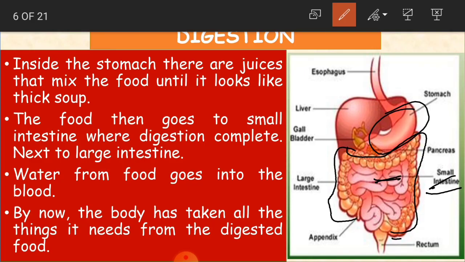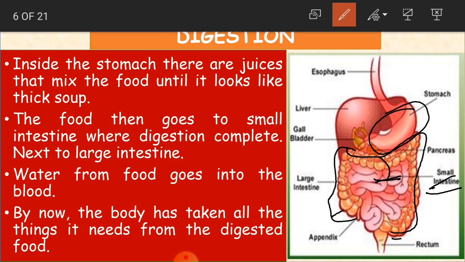Okay, children. So what happens here? The food first goes to the small intestine, where the complete digestion process is going to be finished. Where is the small intestine? It is next to the large intestine, here. And now what happens? Water from food goes into the blood.